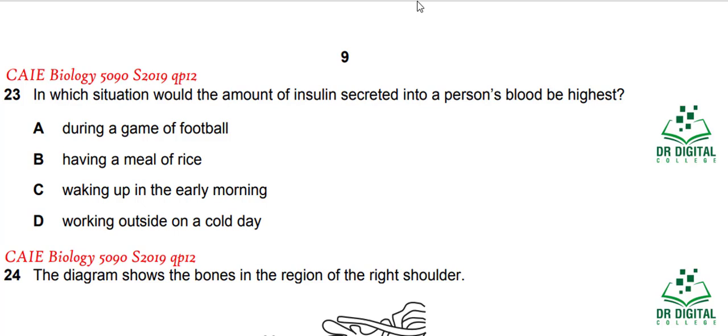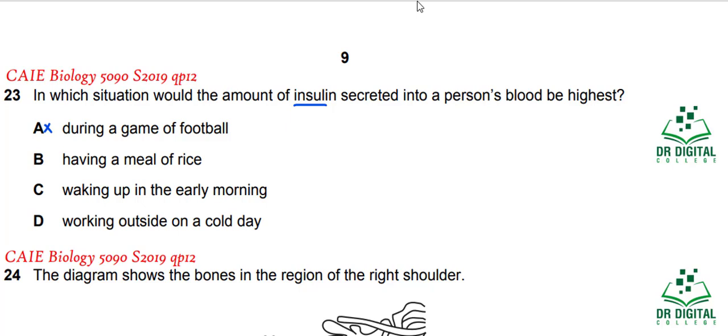In question 23, in which situation would the amount of insulin secreted into the person's blood be highest? During a game of football, you know that there is no rise in the blood sugar level. A game of football is consuming more glucose, so blood sugar level is already getting down, so insulin will not be secreted more. So A is wrong.